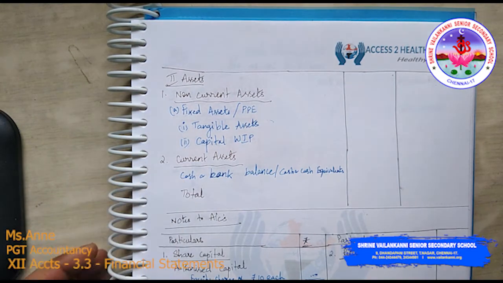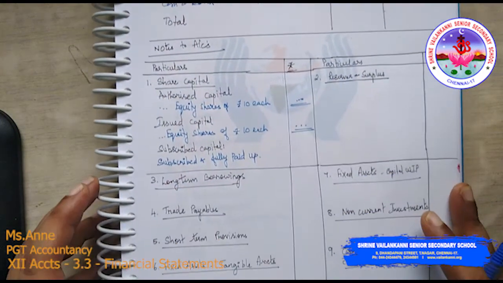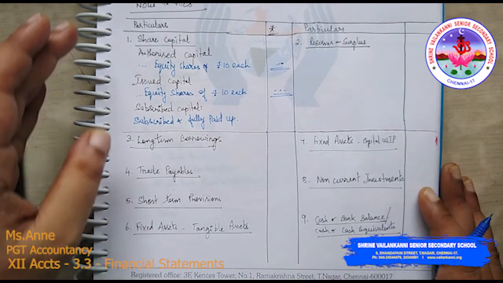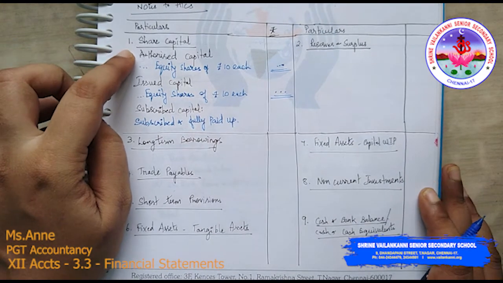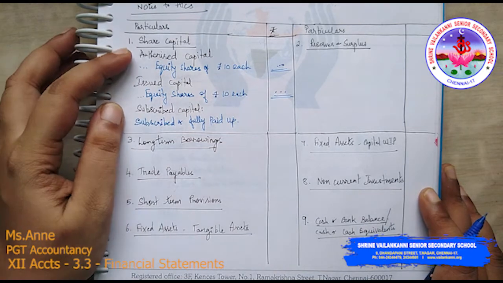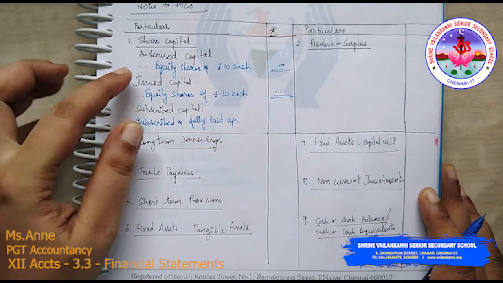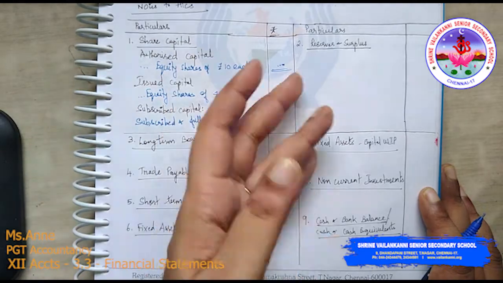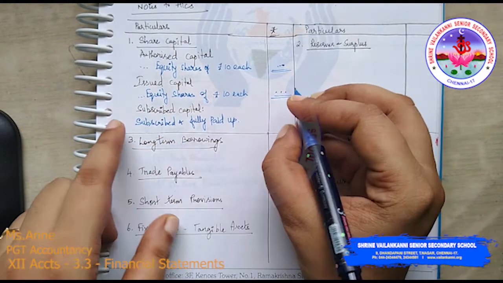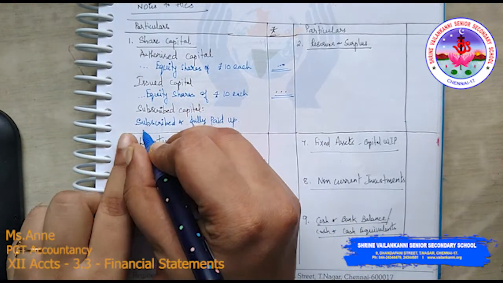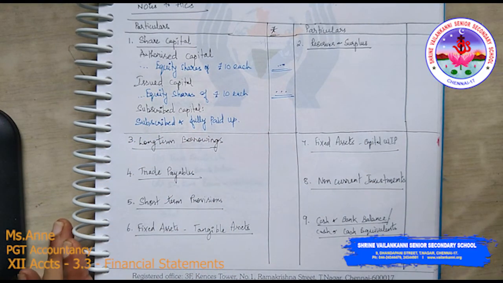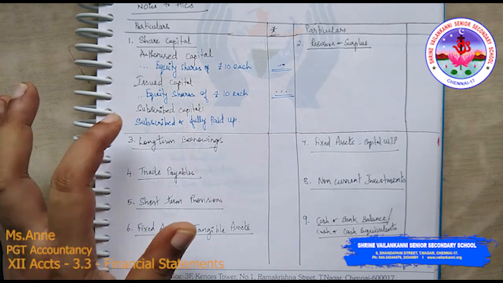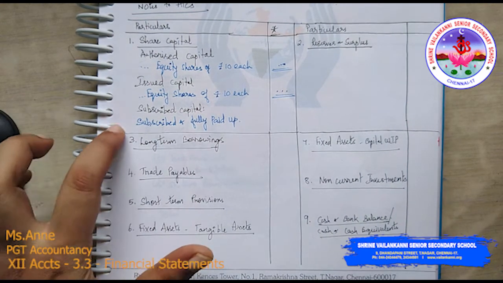So one by one, when we are reading the problem, I have already prepared the notes to accounts to save some time. I have share capital, I need to show it in this format. Authorized capital, there is no authorized capital given in the question, so I'm just writing it nil. Issued capital also nil. We have the subscribed capital, subscribed and fully paid. How much is the capital? You have to look into the question. I want you to copy down the question also, so that when you are writing, you will be able to solve it then and there.